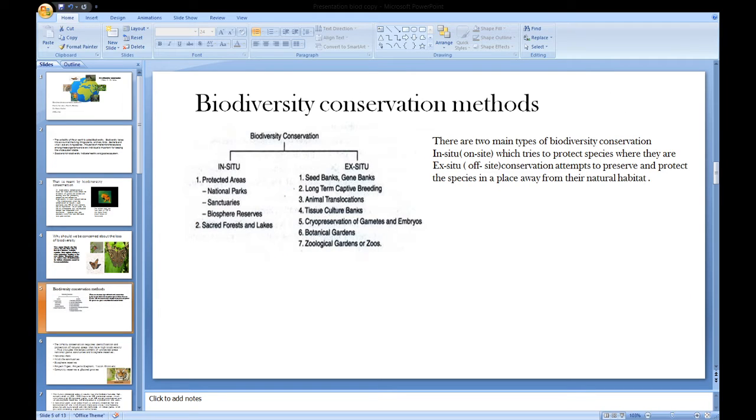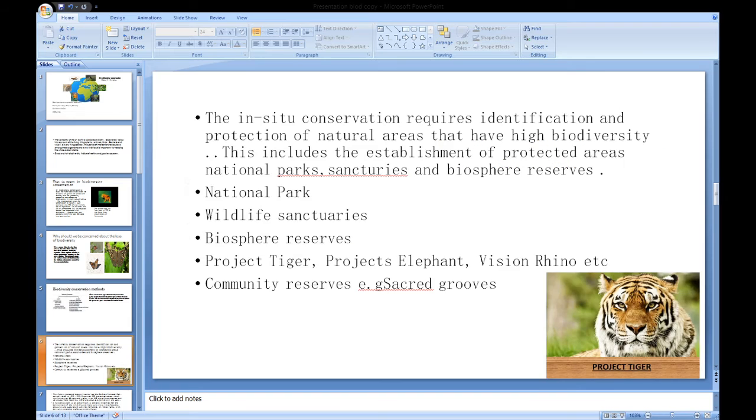Now coming to the topic, biodiversity conservation methods. There are two main types of biodiversity conservation: in situ and ex situ. In situ means on the site, which tries to protect species where they are, means in their natural habitat. Ex situ conservation attempts to preserve and protect the species in a place away from their natural habitat. Today we will study in situ biodiversity conservation strategy.